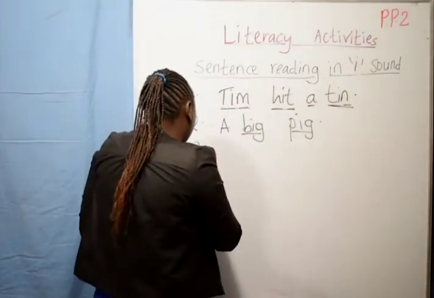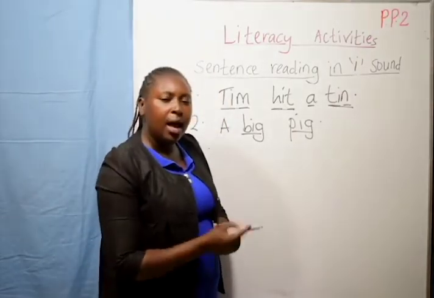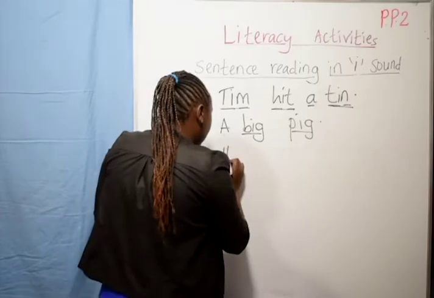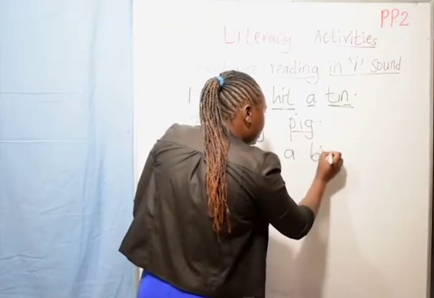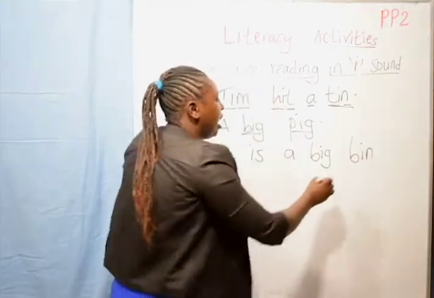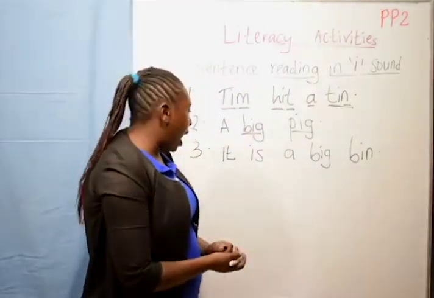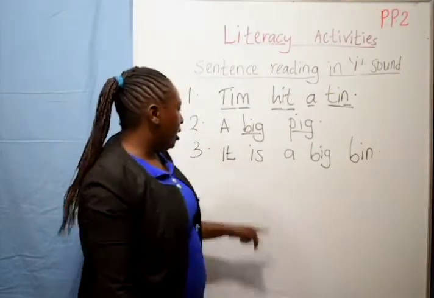Number 3 we have, it is a big bean. It is a big bean. What do I mean?